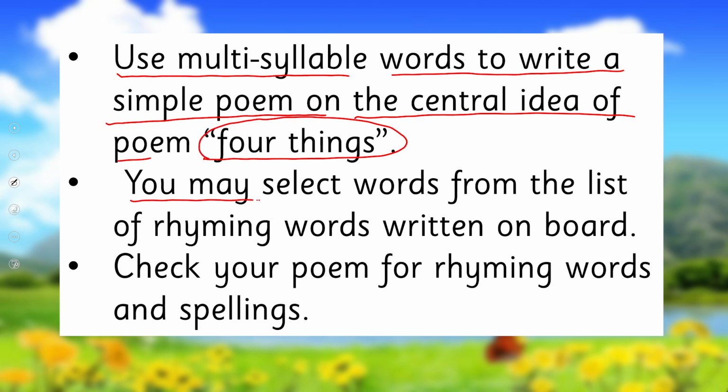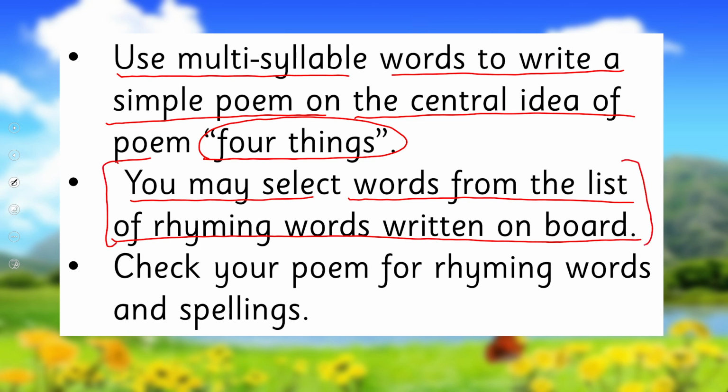Okay, you may select words from the list of rhyming words written on the board, which I told you, good behavior rhyming words are written on the board. You may use those words and after writing, check your poem for rhyming words and spellings.